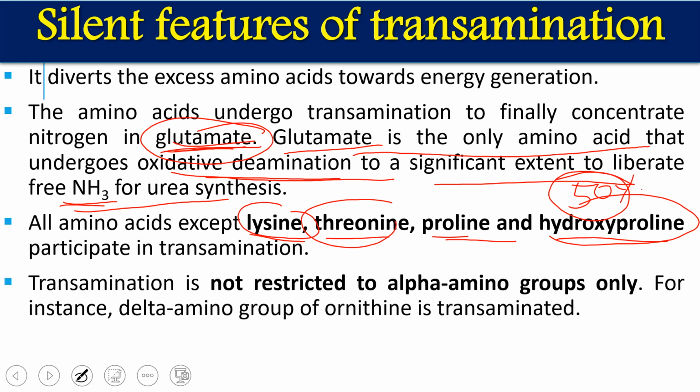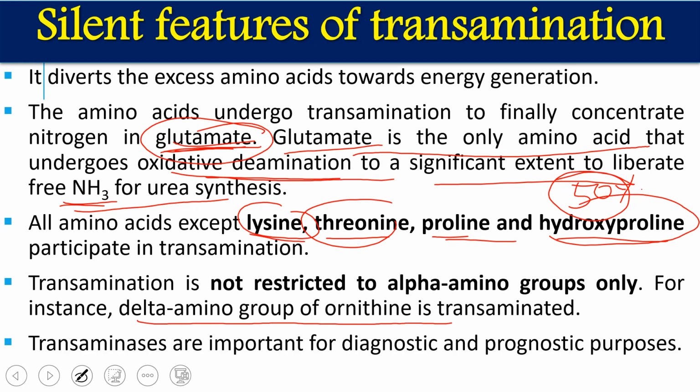Transamination is not restricted only to alpha amino acids, although in most cases of our protein synthesis we use only alpha amino acids. It is not limited only to the alpha amino acids. Even other types of amino acids, beta amino acids and gamma amino acids, go for transamination reactions. An example is the delta amino group of ornithine, which goes for transamination. So not only alpha, other amino acids also go for transamination reactions.